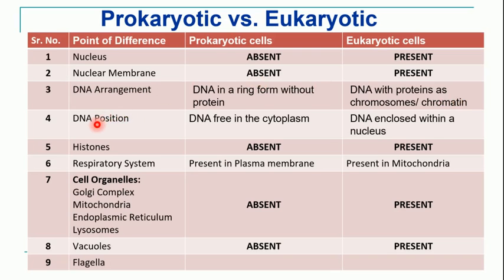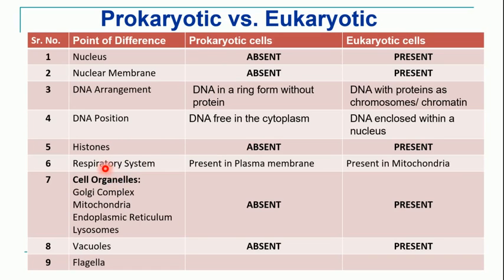Now if we see the fourth point, that is DNA position. Where is DNA situated? In prokaryotic cell, DNA is present freely in the cytoplasm, whereas in case of eukaryotic cell, DNA is enclosed within the nucleus. Next point of difference is presence of histone proteins. We know that these histone proteins are present along with the DNA. Now these histone proteins are absent in prokaryotic cell, but histone proteins are present in the eukaryotic cell.